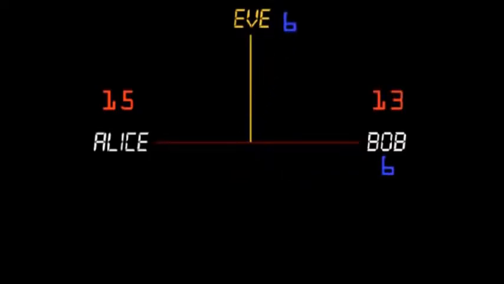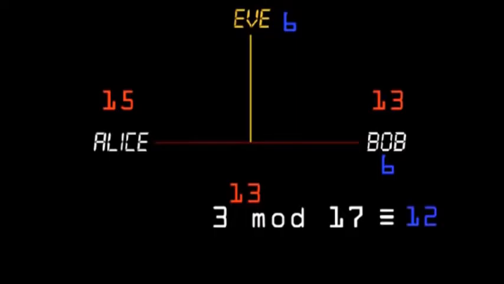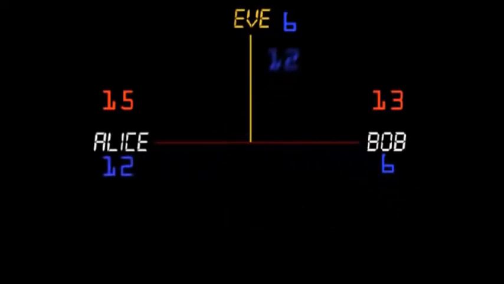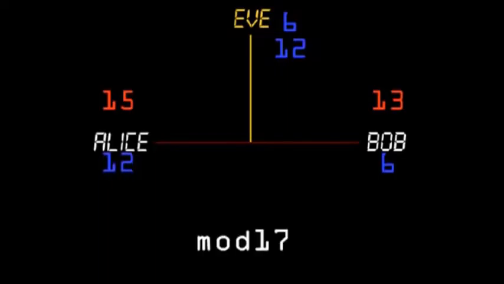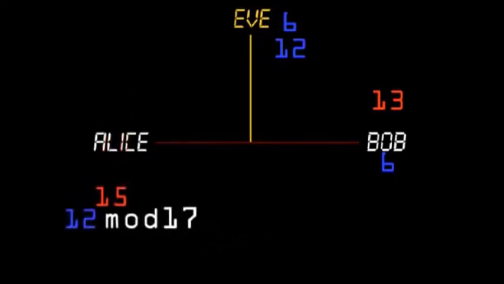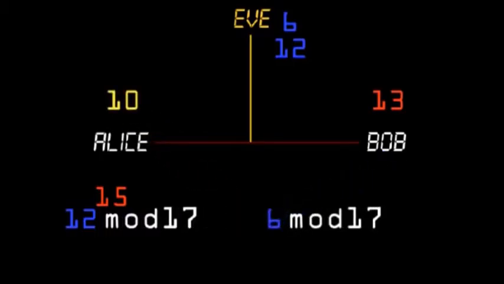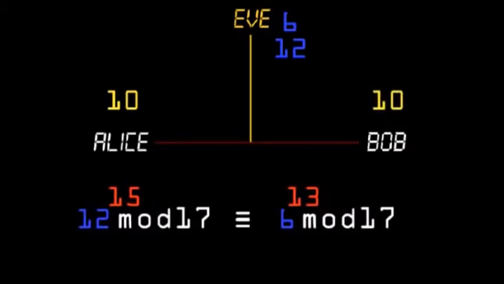Then Bob selects his private random number, say 13, and calculates 3 to the power 13 mod 17, and sends this result publicly to Alice. And now the heart of the trick. Alice takes Bob's public result and raises it to the power of her private number to obtain the shared secret, which in this case is 10. Bob takes Alice's public result and raises it to the power of his private number, resulting in the same shared secret. Notice they did the same calculation, though it may not look like it at first.